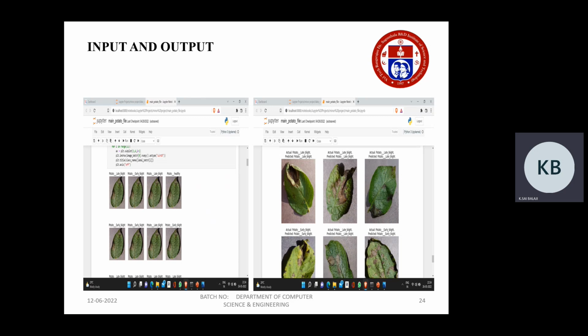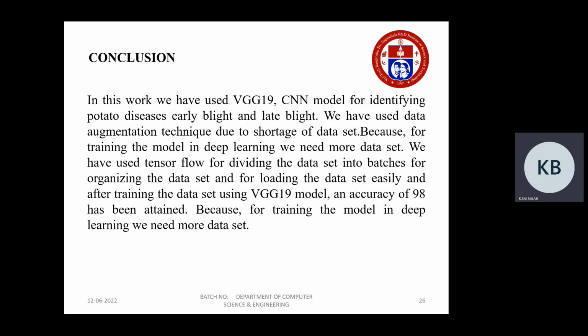Here our output will be generating the maximum accuracy of 98.9%. So it is preferable to use VGG19 in case of image classification. And the conclusion is that it has given us a great result with an accuracy of 98%. So it is preferable to use this VGG19, especially for image classification applications.